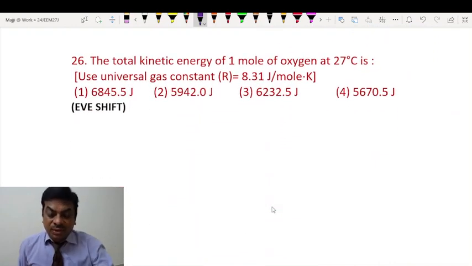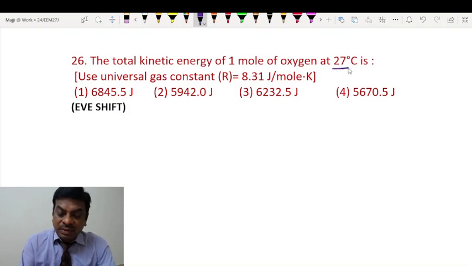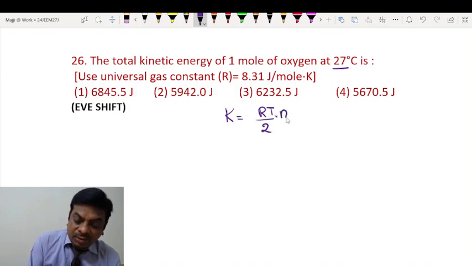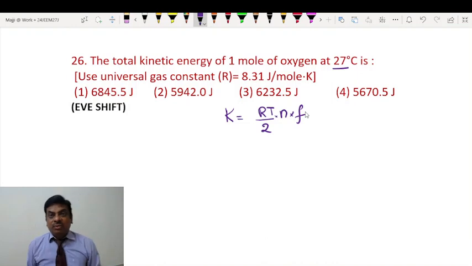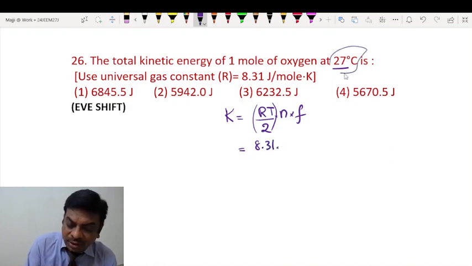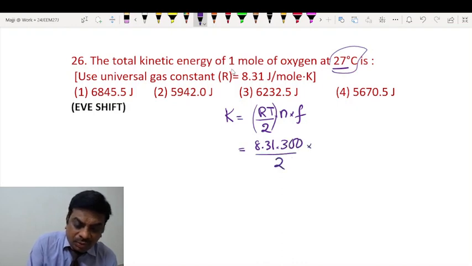The total kinetic energy of 1 mole of oxygen at 27 degrees Celsius is this. Now as you know, the total kinetic energy of any gas, per degree of freedom per mole, is this. You have to remember this. If n is the number of moles and f is the degrees of freedom, you have to multiply this. R is 8.31 joule per mole Kelvin. Temperature we have to convert into Kelvin, which will be 300 Kelvin, by 2 into number of moles is 1.